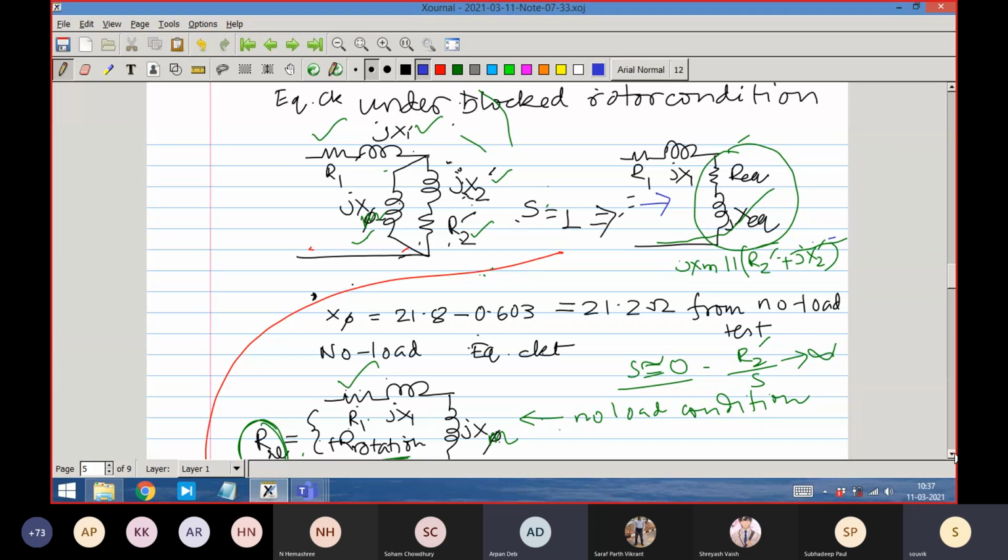Our main aim for all these tests is to find the various parameters like rotor reactance, rotor resistance, etc. So from XBL and ZBL, how can we find R2 and X2? From the blocked rotor values like RBL, ZBL, XBL, how can we find X2? We'll find out.